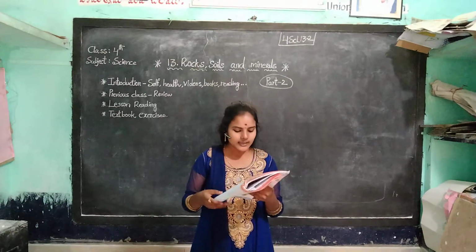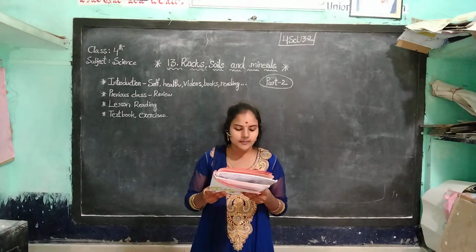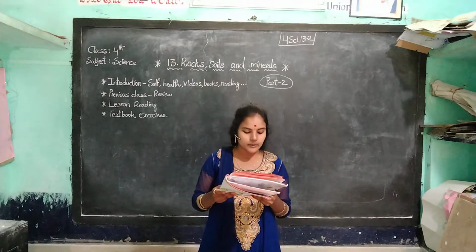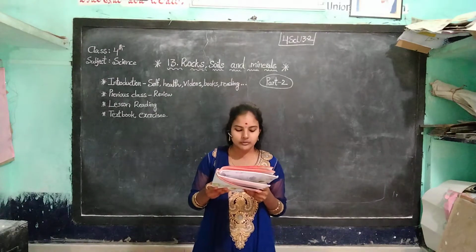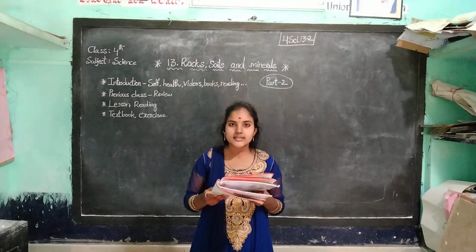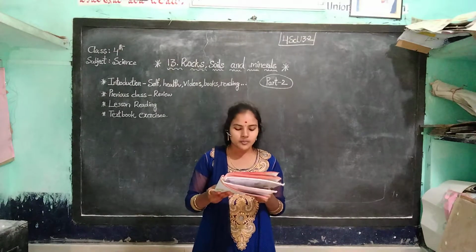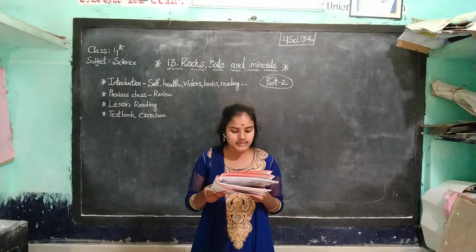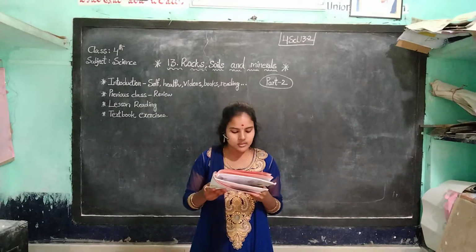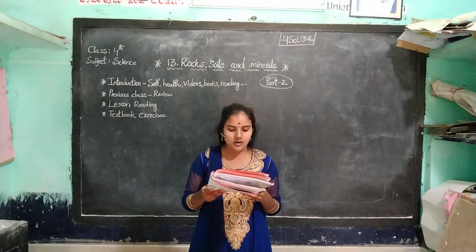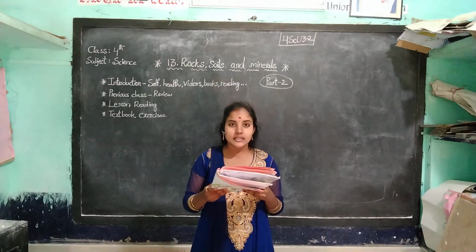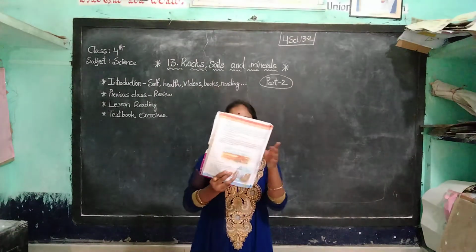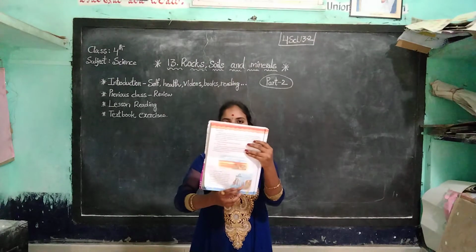Okay, next one, erosion by water. The rainwater and the rivers wash over the soil and deposit it at other places as they flow along. The rivers, as they flow down, wash away mud particles and minerals and slowly deposit them in the plains. The soil deposited by rivers is called silt. Underline that word. It is very rich and fertile. Okay, this is a picture for erosion by water.